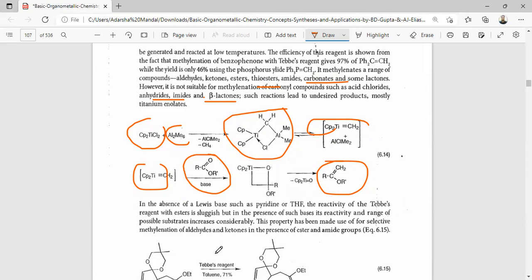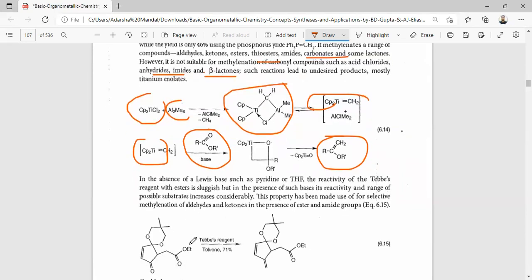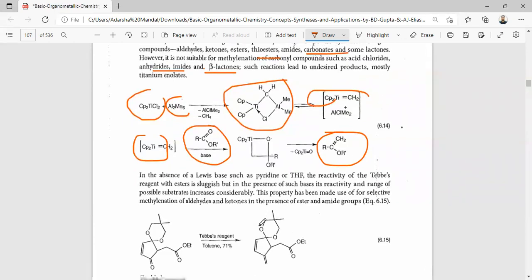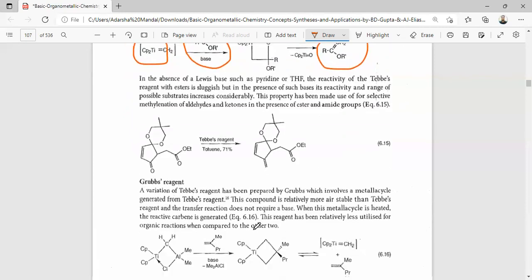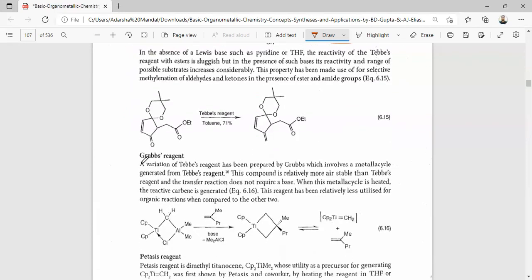But in the presence of such a base, the reactivity range of the possible substrates increases considerably. This property has been made use of for the selective methylenation of aldehydes and ketones in the presence of ester and amide groups. The next one is the Grubbs reagent.